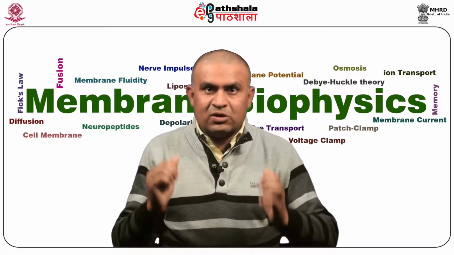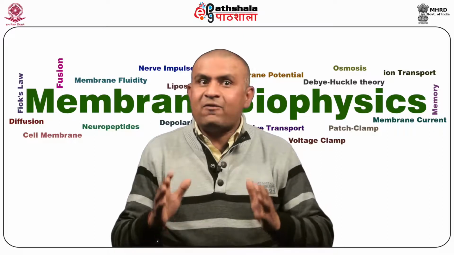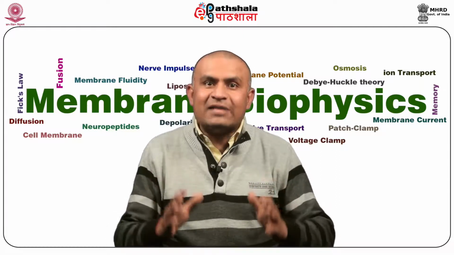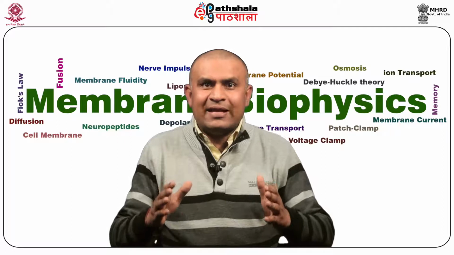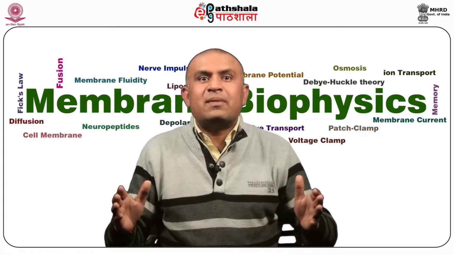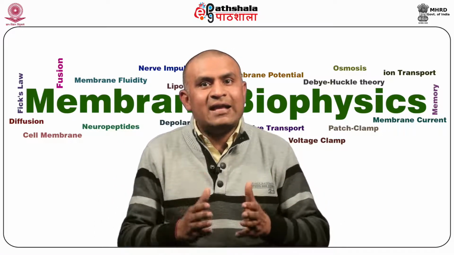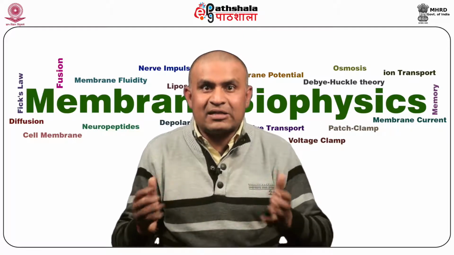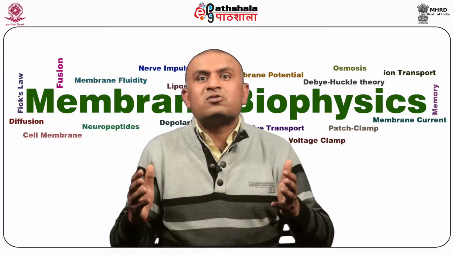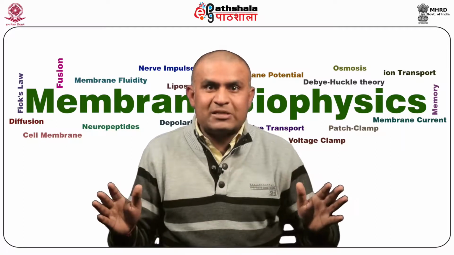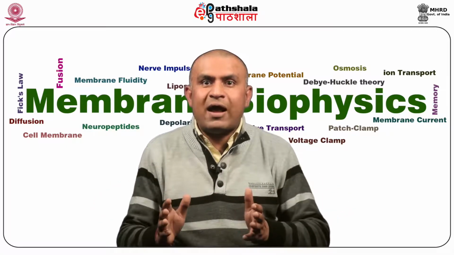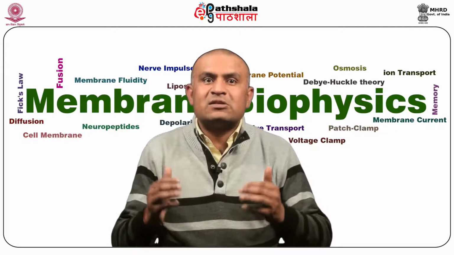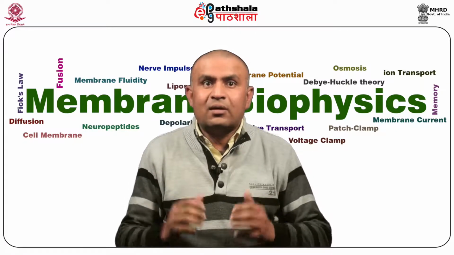Gases have low molecular weight as well as small size, so they can easily diffuse across the membrane without facing any hindrance. For example, oxygen and carbon dioxide can easily move across the membrane. No specialized transporter is required for transport of these small molecules.